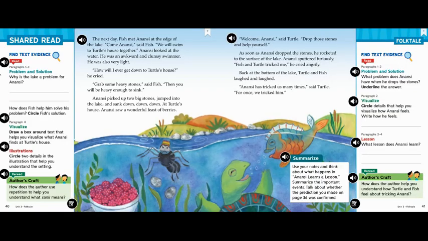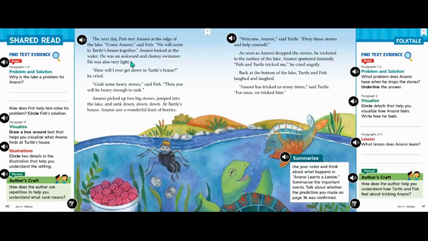The first question on this page focuses on paragraphs 1 through 3. This one's about problem and solution. It asks, why is the lake a problem for Anansi? Well, in this first paragraph, it says that Anansi is an awkward and clumsy swimmer, and he's also very light.